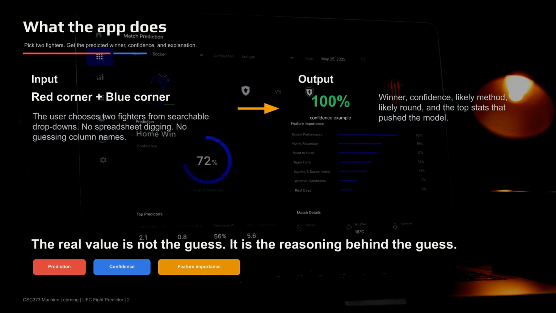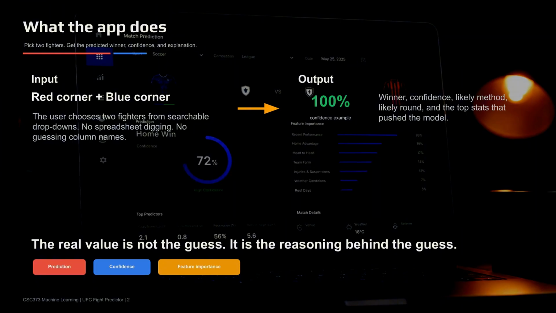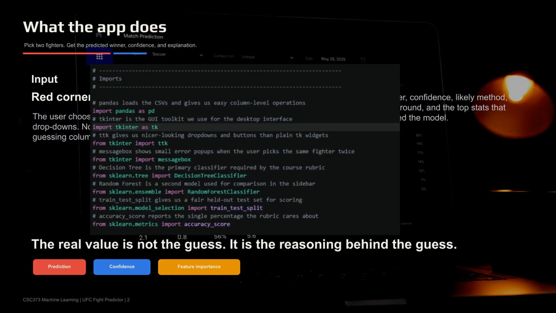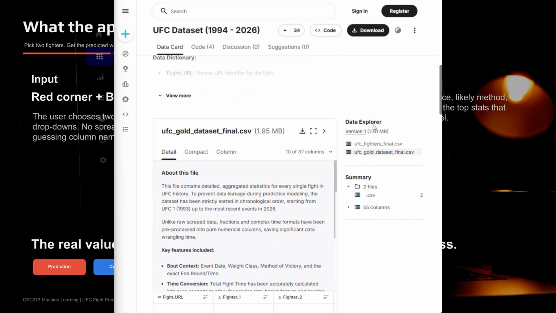The goal is simple. Pick 2 UFC fighters, and the app tells you who it thinks will win, the confidence level, and why. The real value is in the explanation, showing the stats that drove the prediction rather than just trusting a single number. Under the hood, it's a decision tree classifier trained on a public Kaggle dataset that covers every UFC fight from 1993 to today.